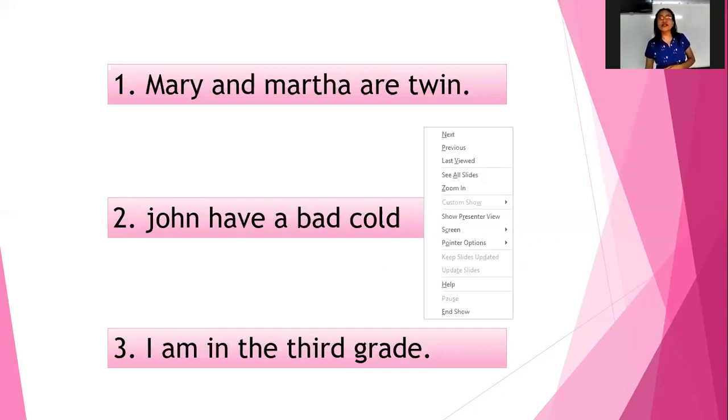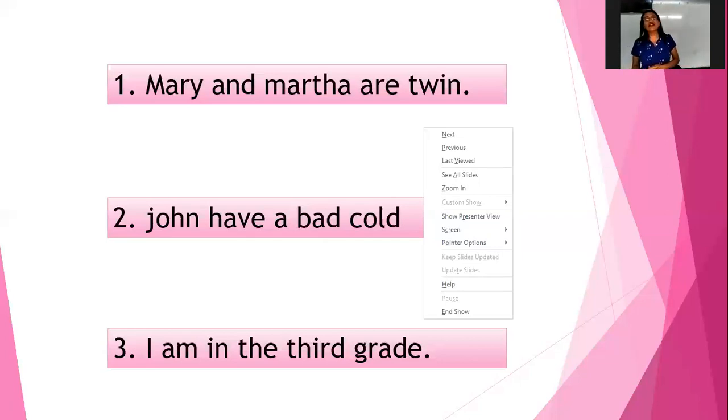So we're going to make it capital. It will go capital M Mary and capital M Martha are twin. Do you still see an error there? Check this out. Which one is an error?